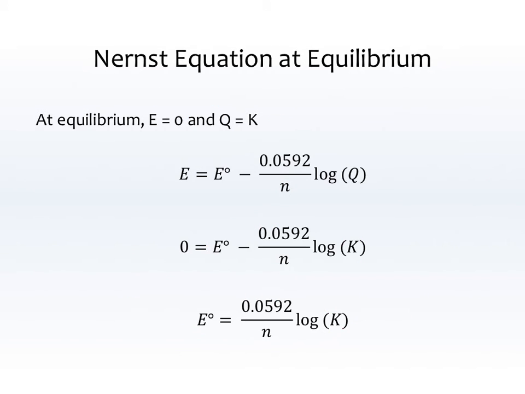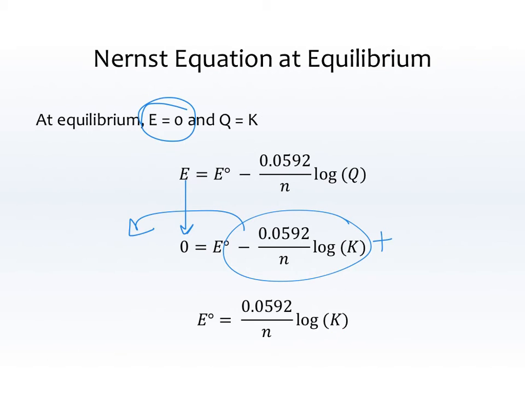Now let's connect this Nernst equation to equilibrium. So instead of the Q, we're looking at K. So remember, at equilibrium, the delta G is 0, and also the E is 0, for the same reason. At equilibrium, we are just on the verge of spontaneous, non-spontaneous. So it's not negative, it's not positive, it's got to be in the middle, which is 0. So I take my original Nernst equation, and I change my E to 0. Everything else stays the same. Then I'm going to add this term to both sides, and so essentially that term flips to the other side, and I end up with a new formula. E0 is 0.0592 over n log K, because at equilibrium, the Q changes to K.